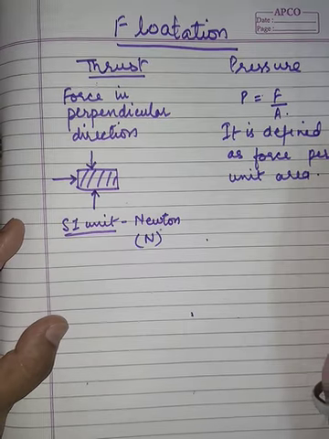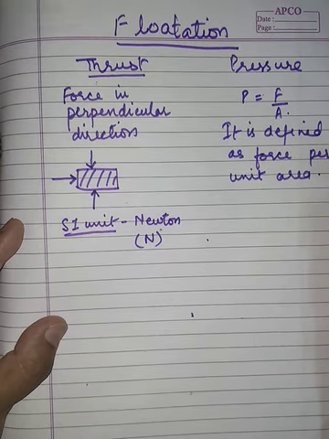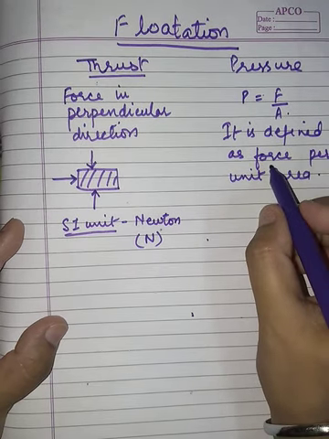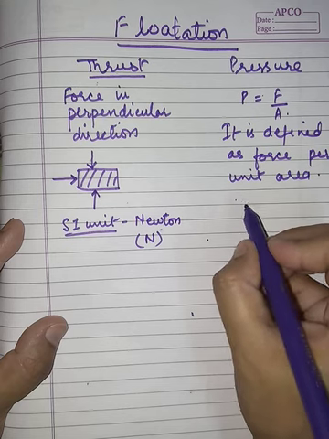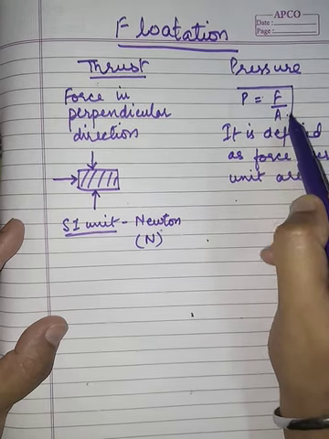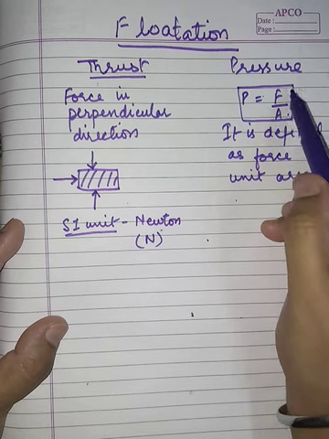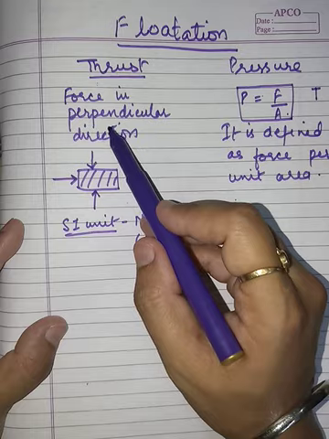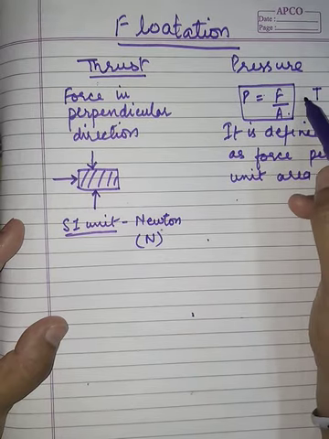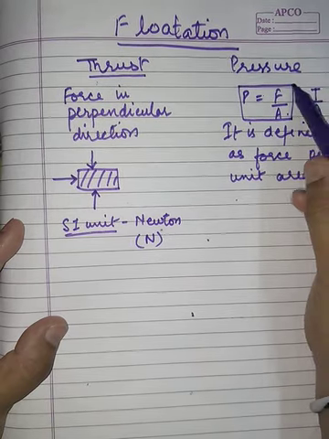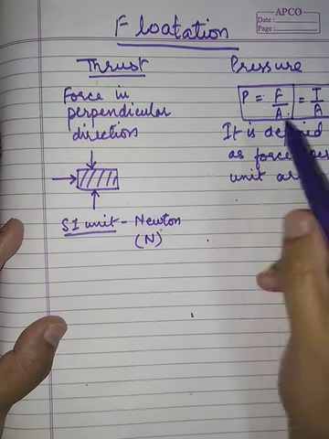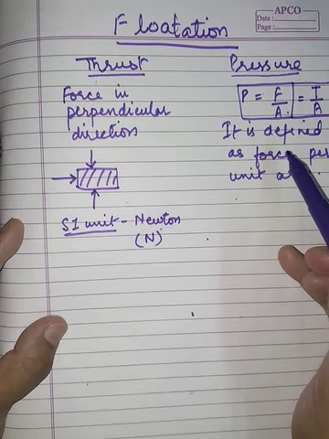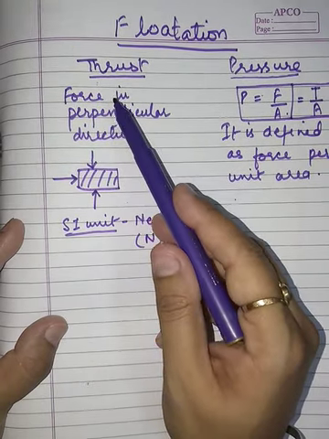If we calculate how much force per unit area it is applying, that is known as pressure. This is the formula of pressure. Instead of force, we can write thrust if the force is in perpendicular direction, so pressure is equal to thrust upon area. This becomes the formula for pressure, and this is the definition for pressure. This will be the definition for thrust.